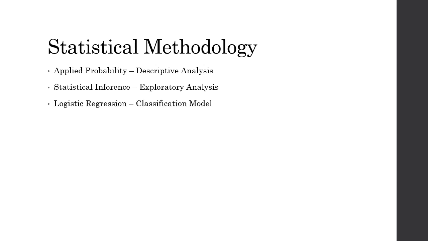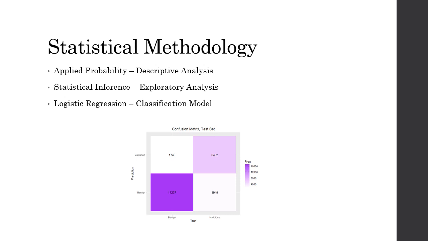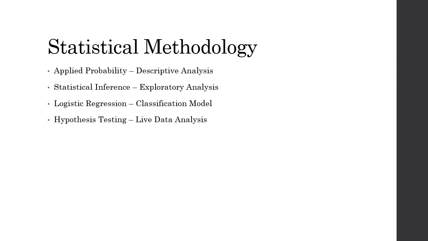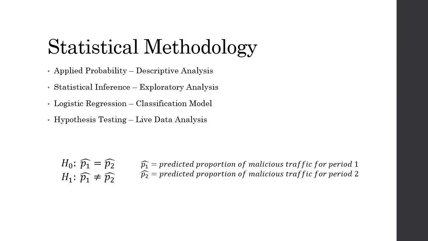Next, logistic regression will be used to build a classification model. Initial results show the logistic regression model does a good job at classifying with accuracy around 86% in the test set. Finally, hypothesis testing will be used for live data analysis. Two-tailed tests can be used to test whether estimated proportions of malicious traffic vary across time periods.